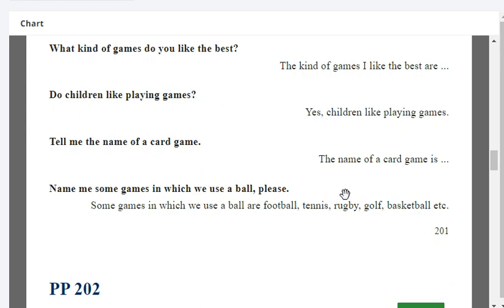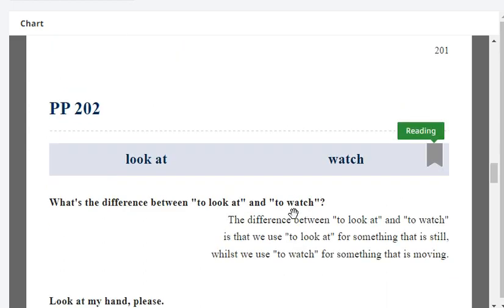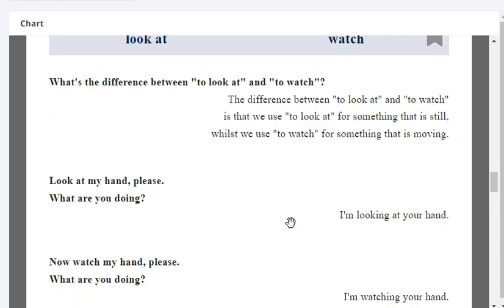Name me some games in which we use a ball, please. Some games in which we use a ball: football, tennis, rugby, golf, basketball, etc. Look at, watch. The difference between to look at and to watch is that we use to look at for something that is still, whereas we use to watch for something that is moving.